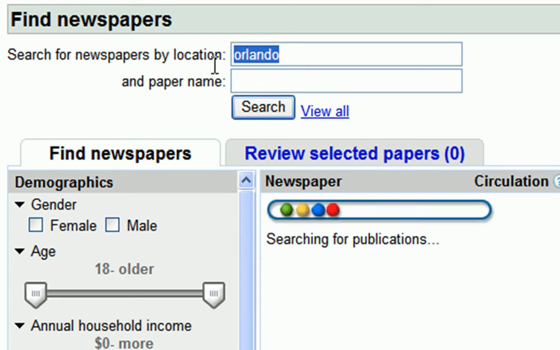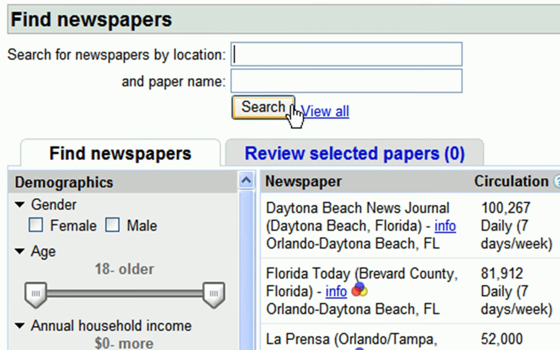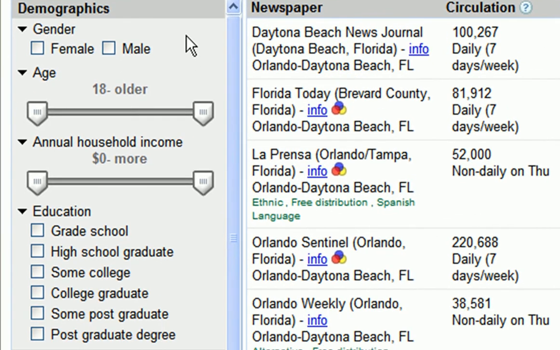In addition to searching for newspapers by location and name, I can also choose to view all of the newspapers in the Google Print Ads system by clicking on this View All link right here. I can then browse through the exhaustive list of newspapers and pick relevant publications for my campaigns. Notice how I can use this sidebar on the left to refine my search results.